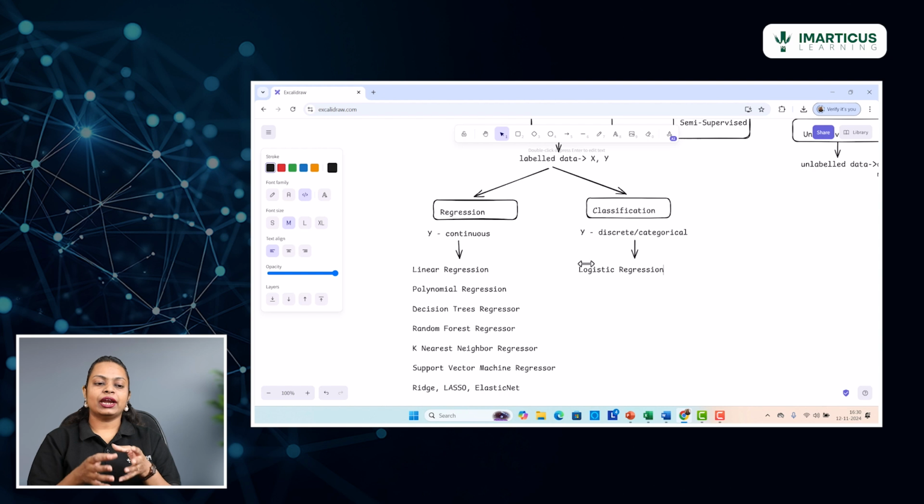And let me tell you that this algorithm is mainly suitable for binary classification data, where your target variable has just two values. Okay, so like the example that we discussed related to the credit card fraud detection, where there were only two values, genuine or fraudulent. Similarly, the Titanic data example, where the passenger will either survive or not survive.